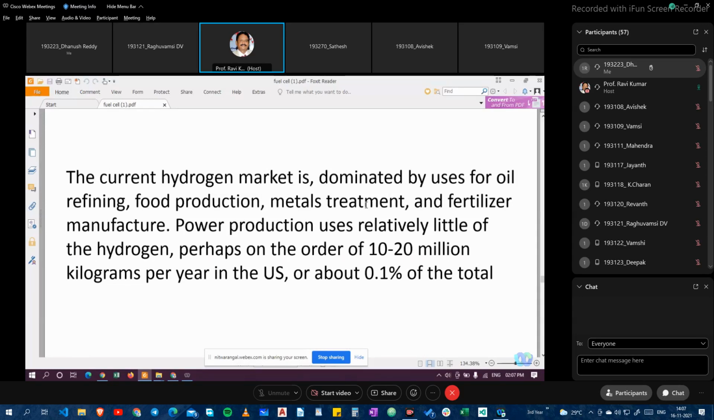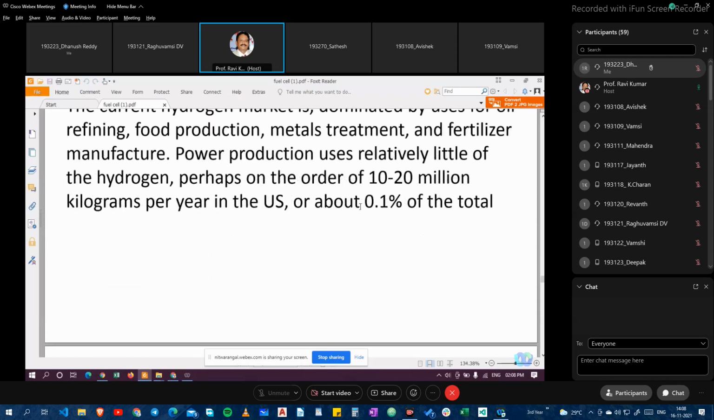We are using it. This is about the current hydrogen market being dominated by use for oil refining, food production, metal treatment, and fertilizer manufacturing. Power production uses relatively little of the hydrogen, perhaps on the order of 10 to 20 million kilograms per year in the US, or about 0.1% of the total.